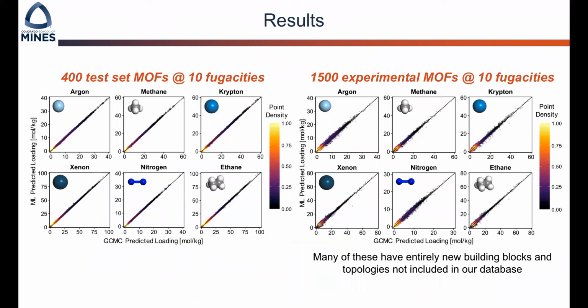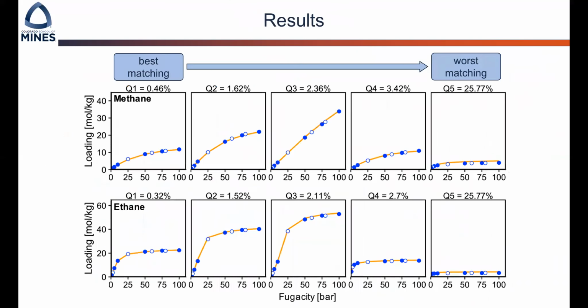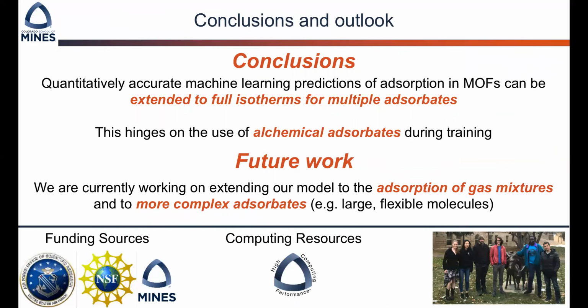Briefly, the resulting predictions were highly accurate in multiple MOF databases. Here, predictions are shown on the y-axis and simulations on the x-axis for 6 real adsorbates at 10 pressures or fugacities. We can also accurately predict the shapes of full isotherms. Orange lines are predictions and points are simulated. Our model was very successful for predicting loadings of small molecules.